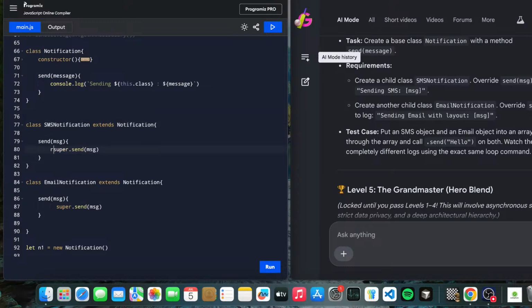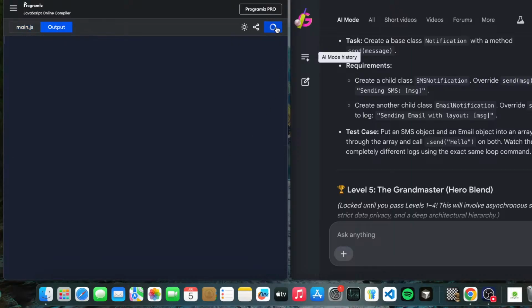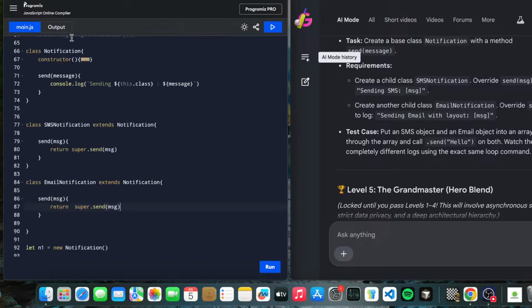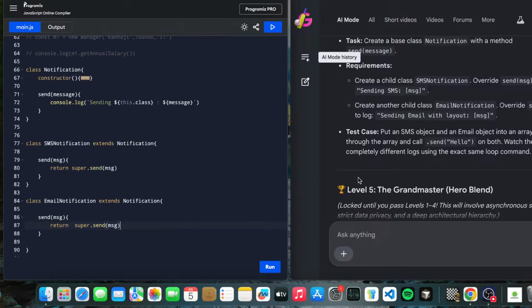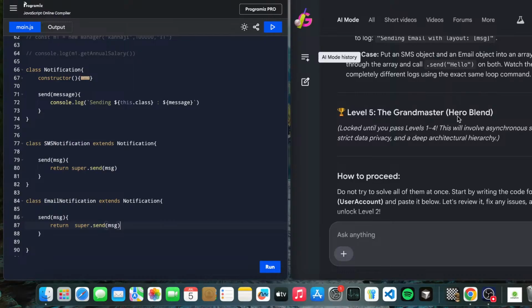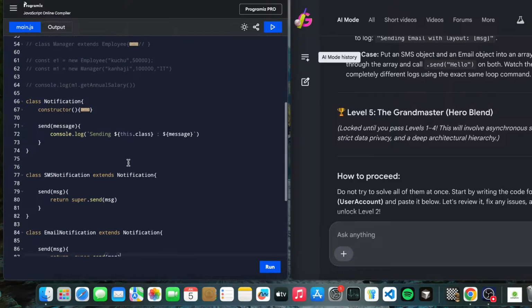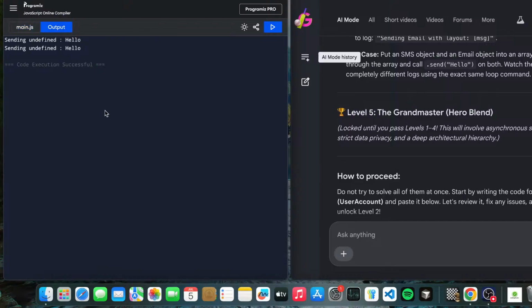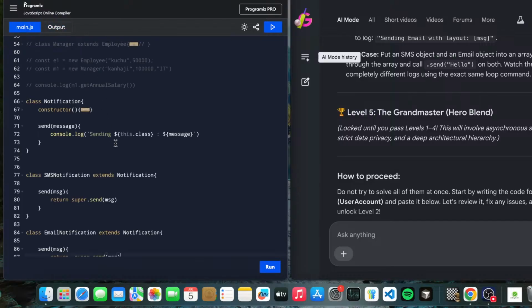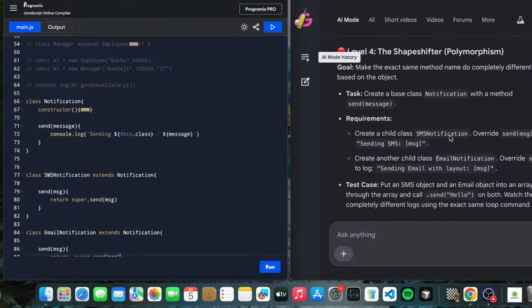Let's try with the return. I think there will be no error. Just check. Yeah, okay, it's fine. We have a next question, a grandmaster hello blender. Before that, let's fix this. We are almost done. Output is also coming. We have output: sending email with a log, email with a layout, SMS. We just want this name.